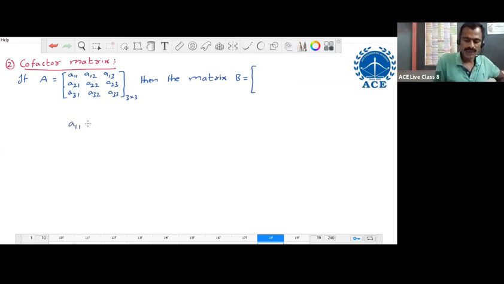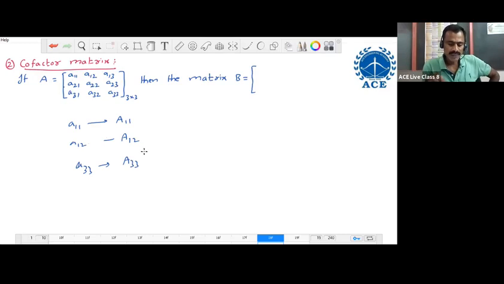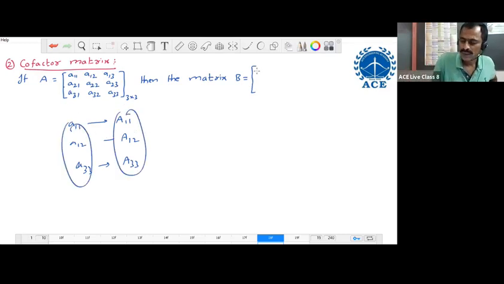Now for A11, the corresponding cofactor is denoted by capital A11. For A12, the corresponding cofactor is capital A12 and so on. For A33, the corresponding cofactor is A33. Replace each element in the given matrix with their corresponding cofactors and form a new matrix. The new matrix is A11, A12, A13, A21, A22, A23, A31, A32, A33, where